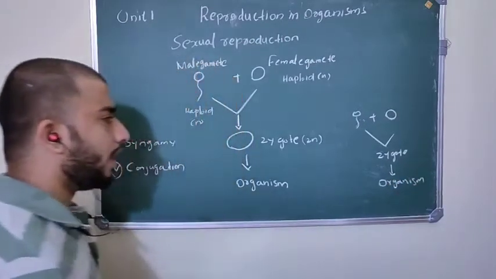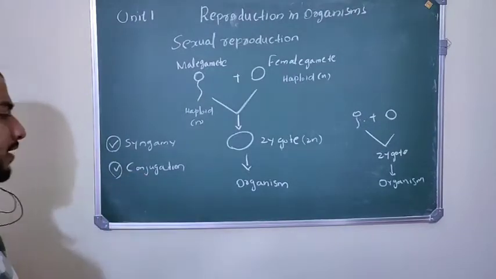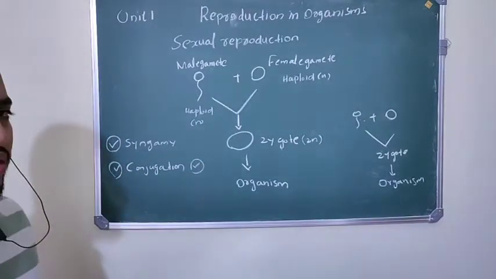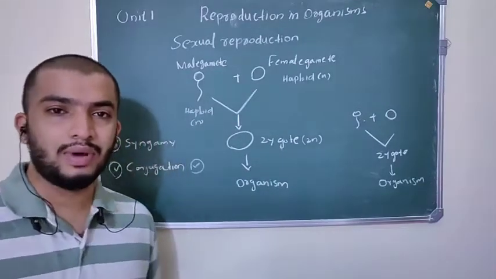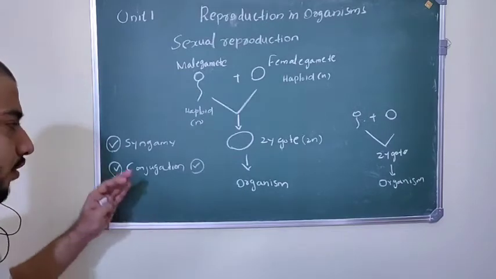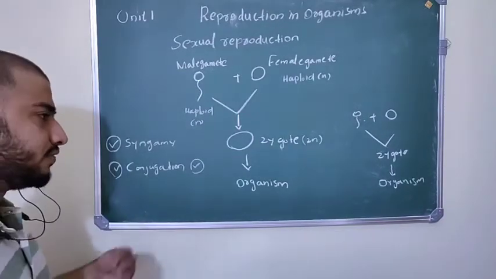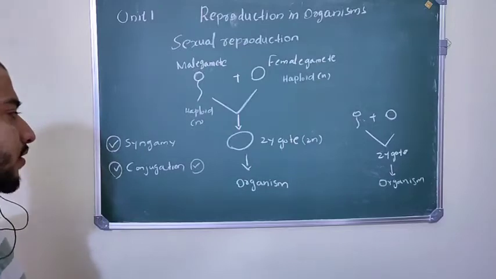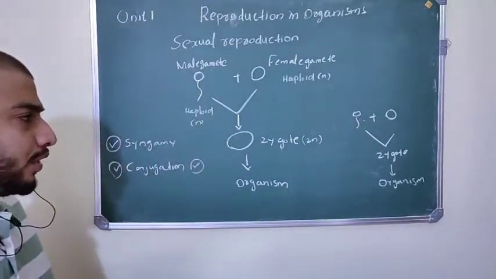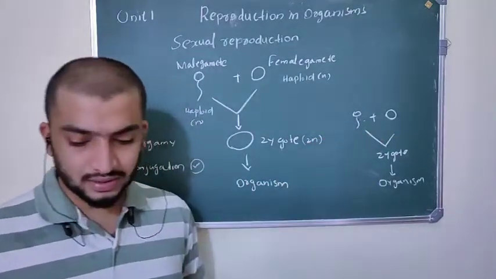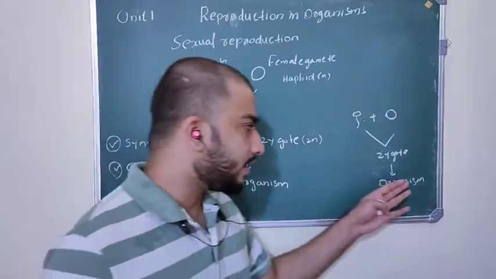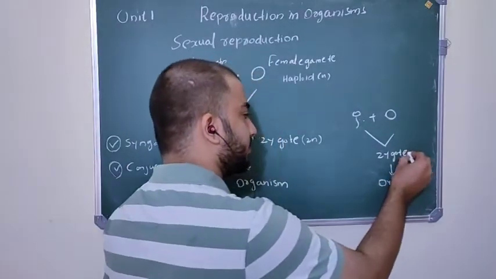Higher animals show syngamy, but conjugation you can see in microorganisms like bacteria and paramecium. Such unicellular organisms show conjugation. We will discuss conjugation in detail in coming classes. So syngamy means fusion of two haploid gametes to produce a diploid zygote, and this diploid zygote forms a new organism.